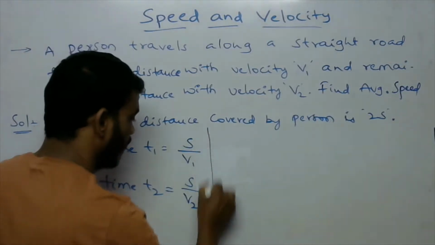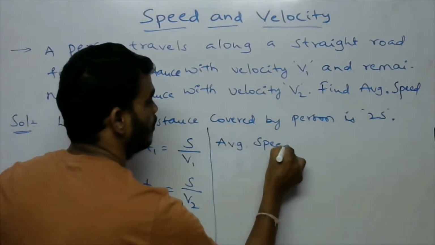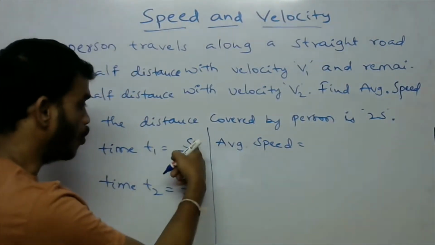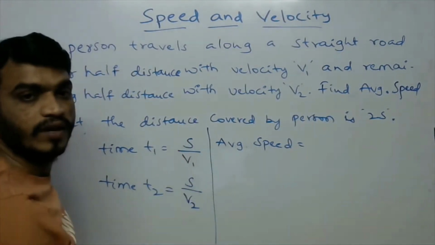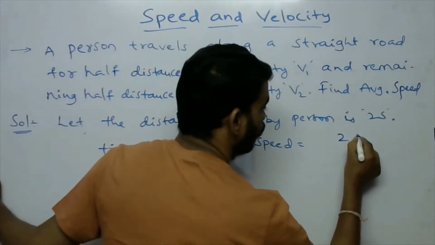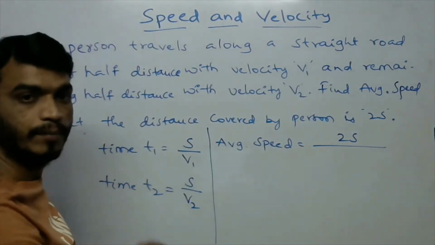Now what is the average speed? The average speed equals the total distance, 2s, by the total time taken.